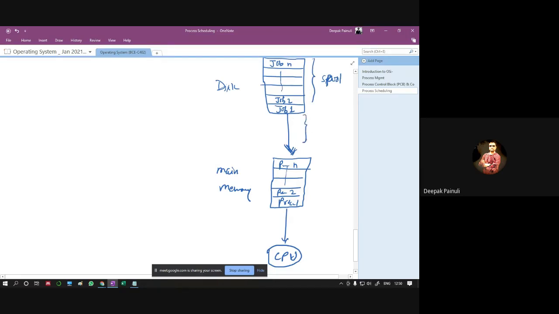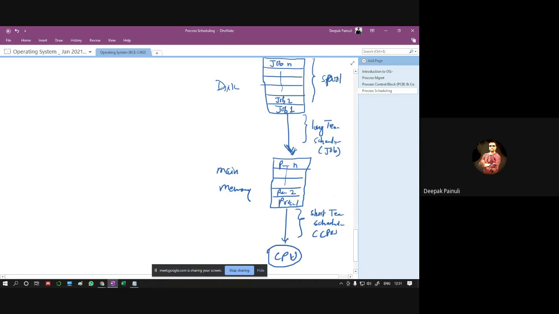So at this point our long-term scheduler will work, and from the main memory to CPU, the short-term scheduler will work, or we can say CPU scheduler, and we can say job scheduler.